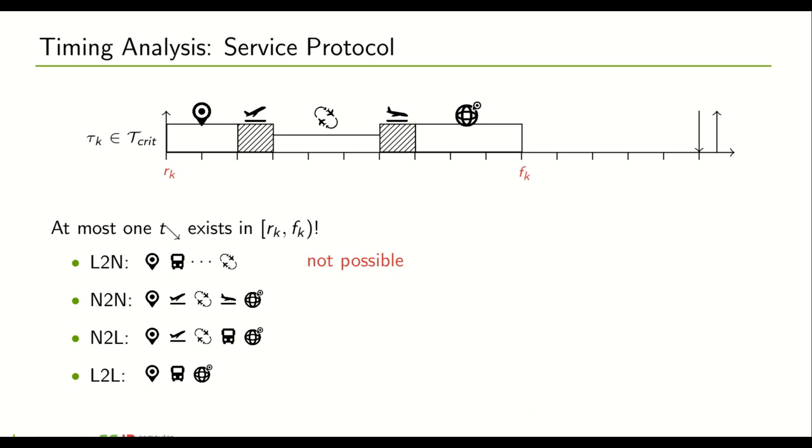If we take a closer look at these cases, the first thing that we realize is that case L to N is not possible according to the specifications of the protocol. To switch from local to normal behavior, it is necessary that the system either idles or idles with respect to the critical tasks, which cannot be possible since task tau k is active and is not yet finished. Also, case N to N turns out to be a standard case of systems with self-suspending tasks, so that we can basically apply existing analyses here and do not need to consider this further. Therefore, we only need to investigate the cases N to L and L to L.